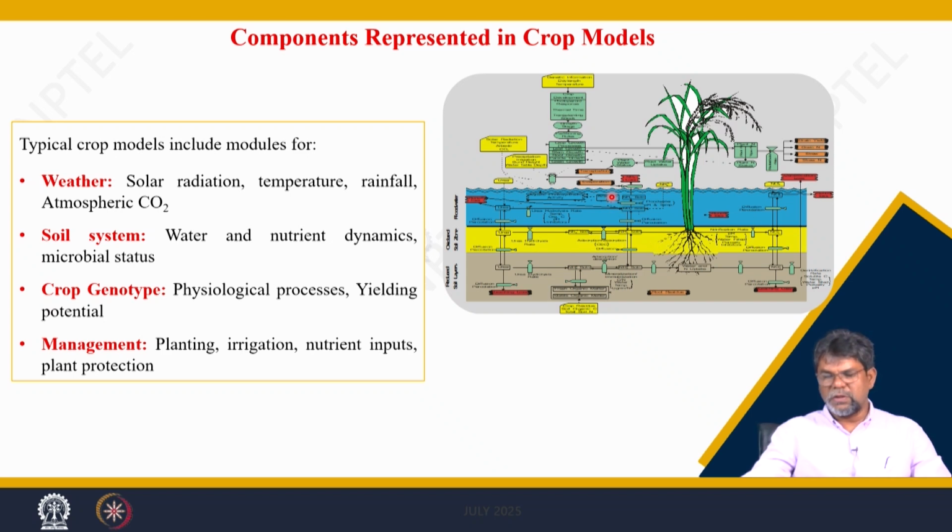Maybe some portion may come to the bottom layers, then in the reduced layer the ammonium gets converted to nitrate. Nitrate is a negative ion and soil colloid is a negative ion, and mostly nitrate goes for leaching loss. So, this will be hardly available for crop uptake if you apply in the flood water.